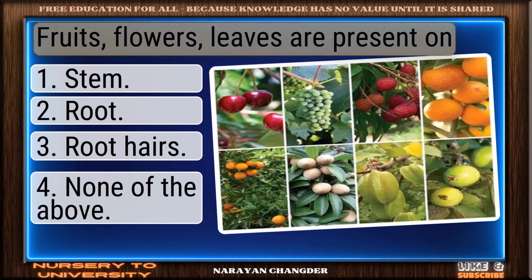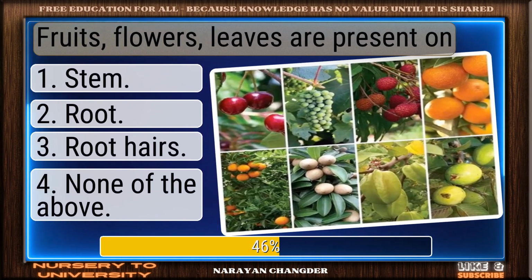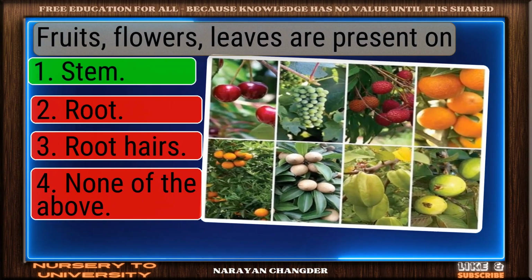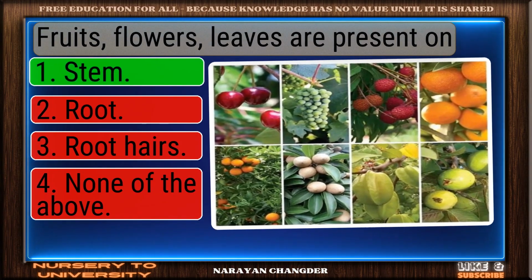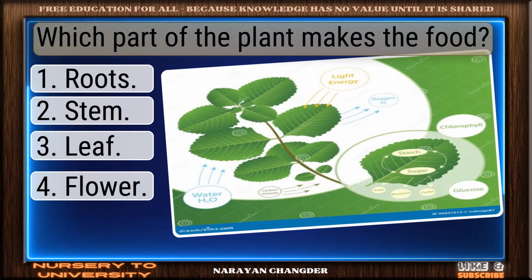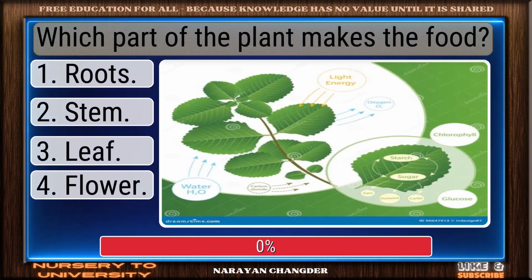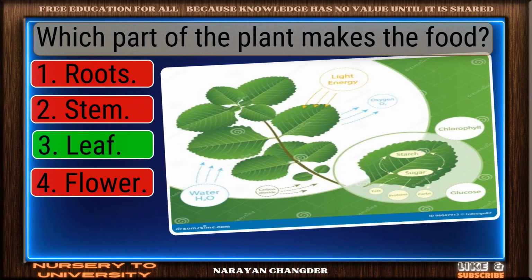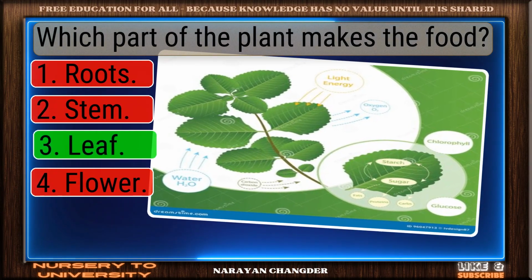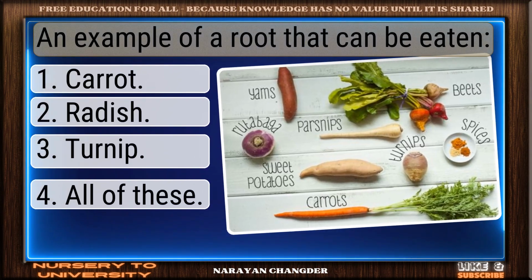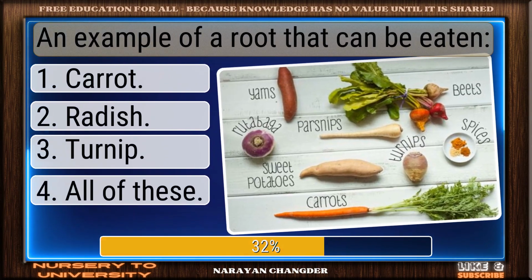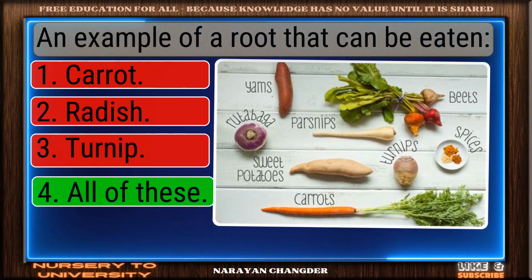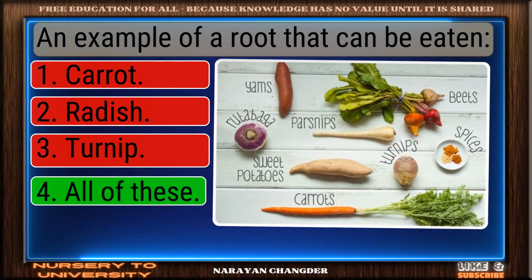Fruits, flowers, leaves are present on. Nice selection. Stem is the correct and valid answer. Which part of the plant makes the food? Nicely done. Leaf is a solid answer. An example of a root that can be eaten? Nice work. You chose all of these and it is correct.